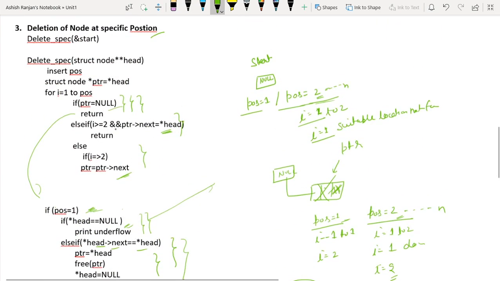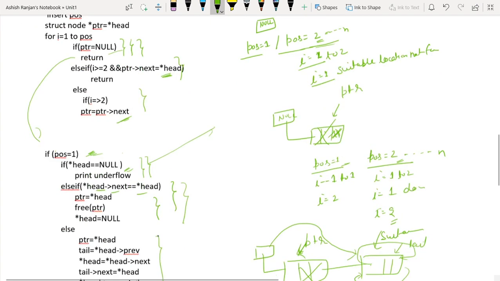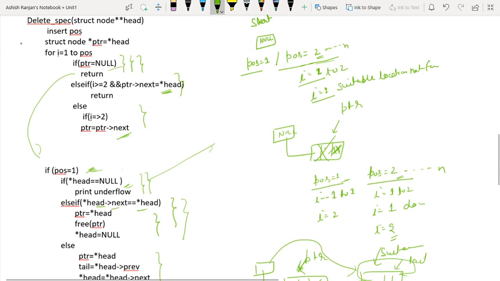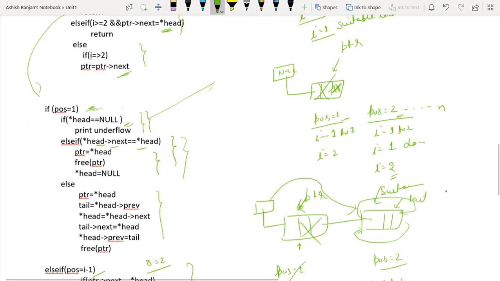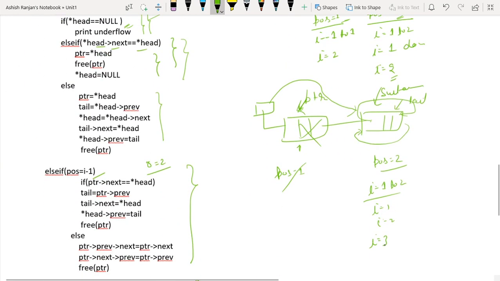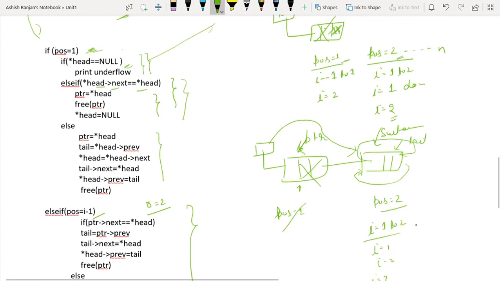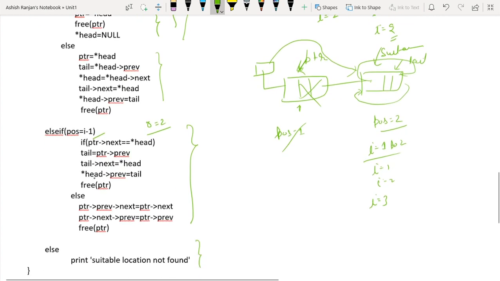This case will become true, so we'll come out of the loop. For I equals to 3, the loop will become empty because the loop is running from 1 to 2. Now we'll check whether pos equals to 1, pos not equals to 1, pos equals to I minus 1. This condition is true. Pos is 2 and I is 3. So in this case, we'll check whether we want to delete at the last. So this case will execute. And so on and so forth.